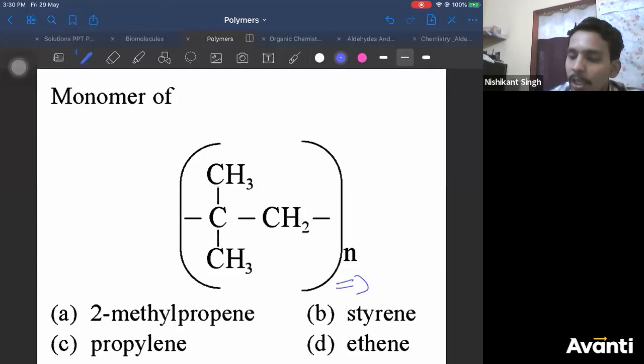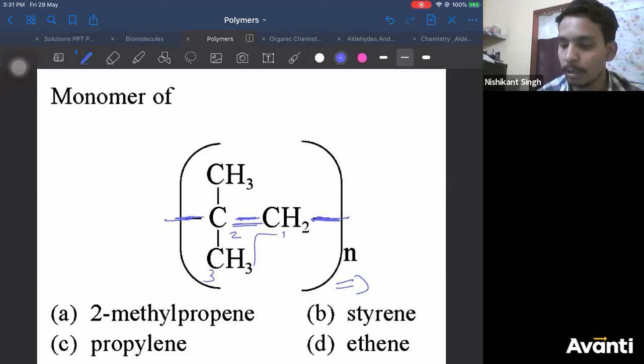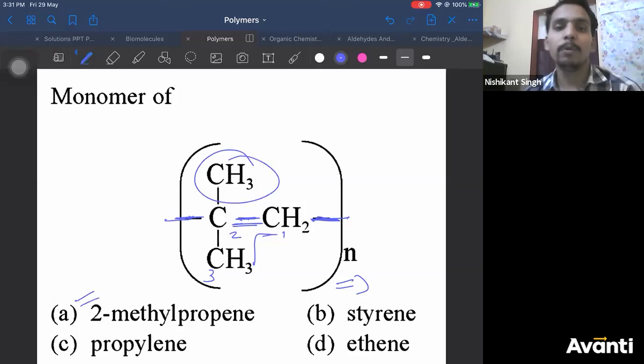Yeah. See, this bond is free. This bond became free. This bond also became free after breaking a pi bond here. So just add a pi bond here. You'll get a monomer. So what is this monomer name? Longest chain. 1, 2, 3. So it is propene. And second position, there is a methyl. So it is 2-methyl propene.